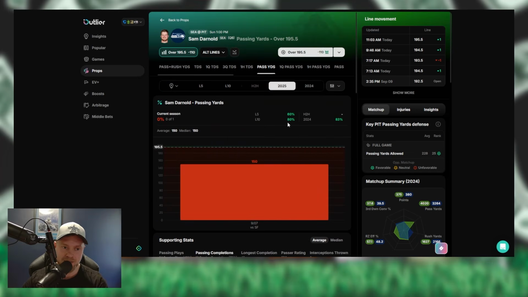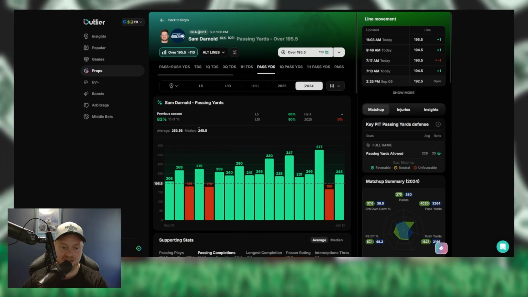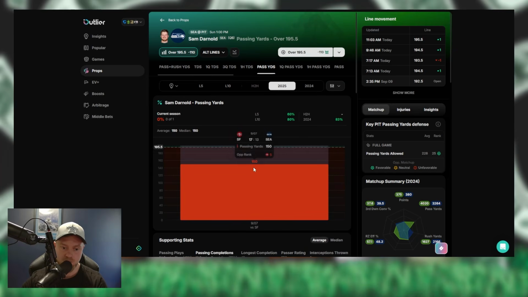Sam Darnold did not impress me. Didn't look like he looked for the Vikings last year. The Vikings last year, he cashed this line 83% of games, and I'm looking at the 195 here, and this is not a player prop I'm saying take. I'm just looking at what he did in game one.